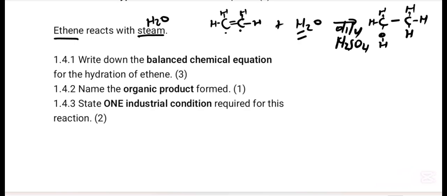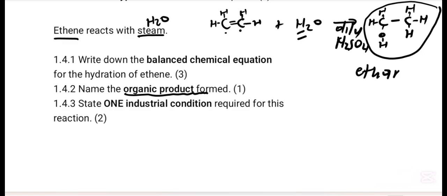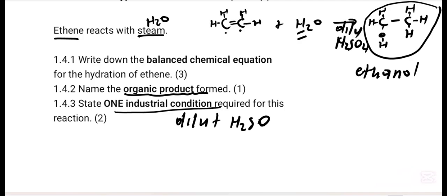So name the organic product. This is the product. The name of this product is ethanol, because there are 2 carbon atoms. Ethanol. State 1 industrial condition. A diluted sulfuric acid is used here.